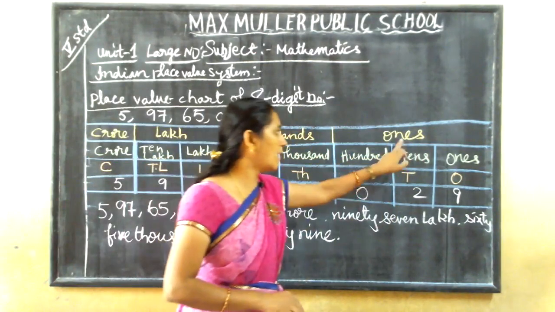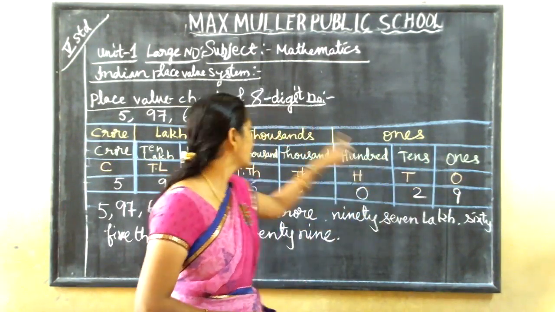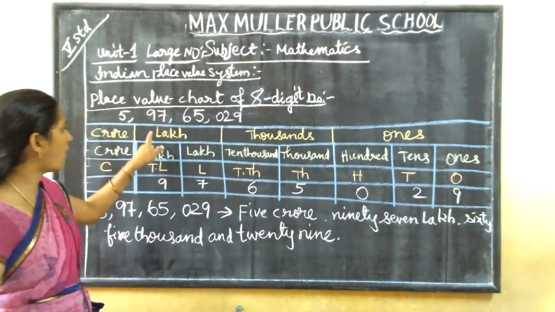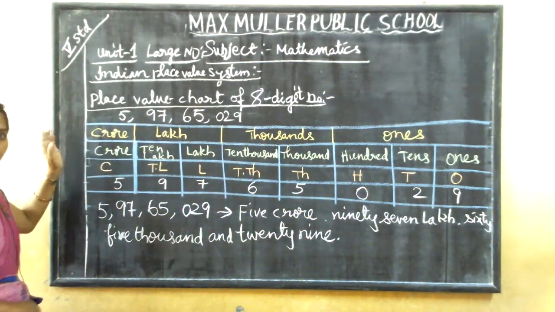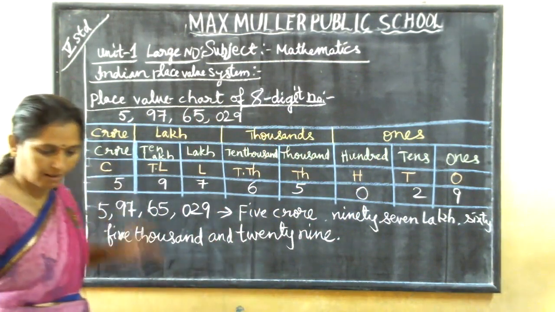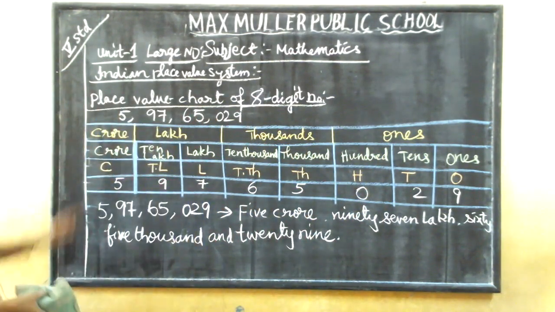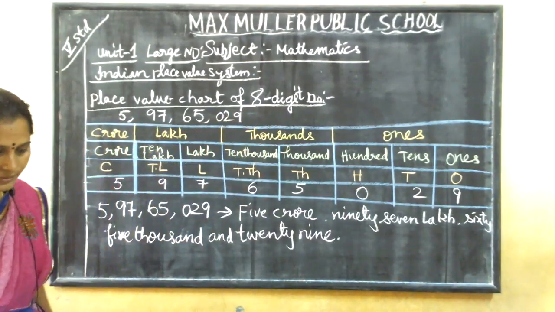Under the ones group: ones, tens, hundreds. In the thousands group: thousands, 10,000. In the lakh group: lakh, 10 lakh. Crore, crore. And if it is 10 crore also, it will be in the crores group only. Okay? Got it?